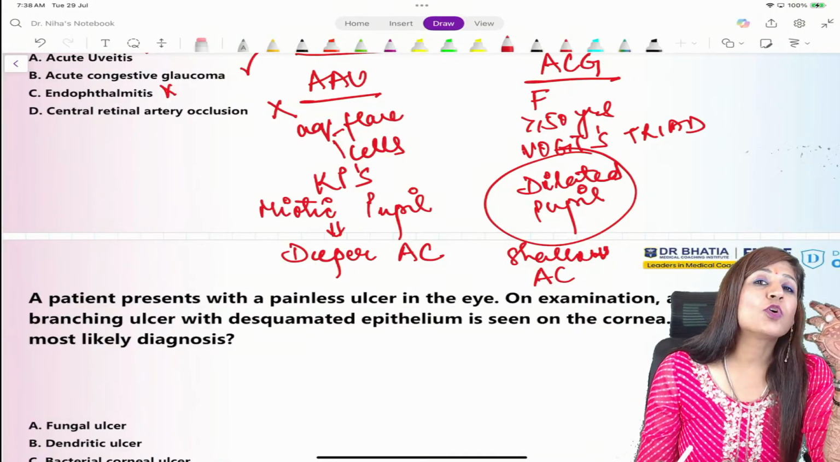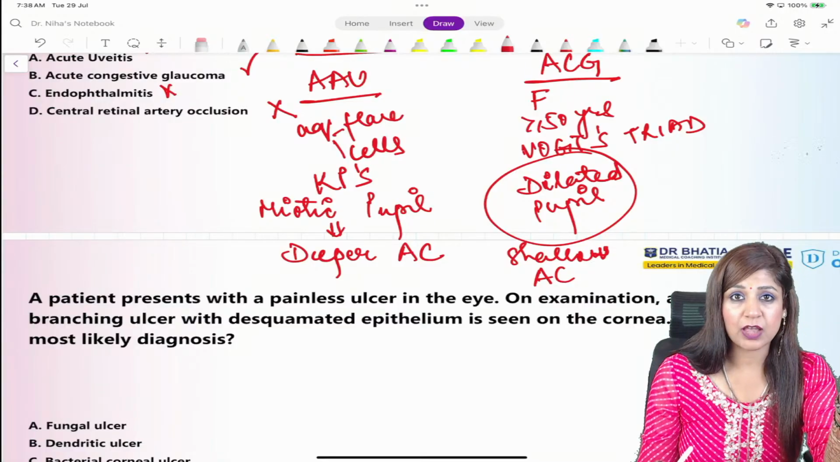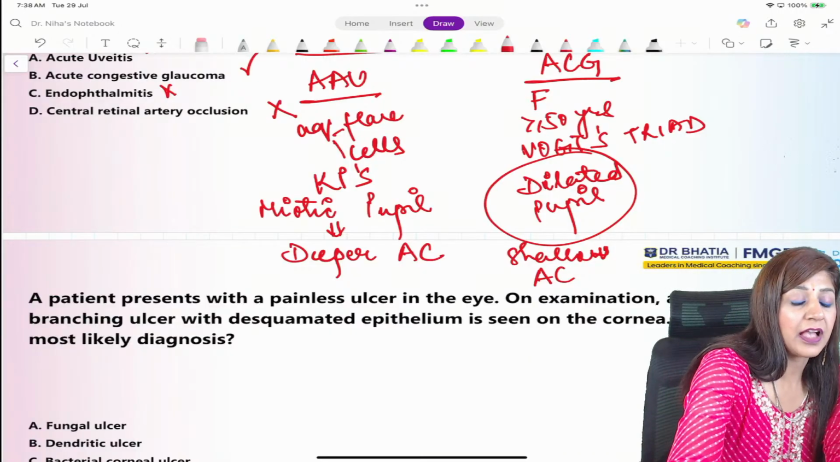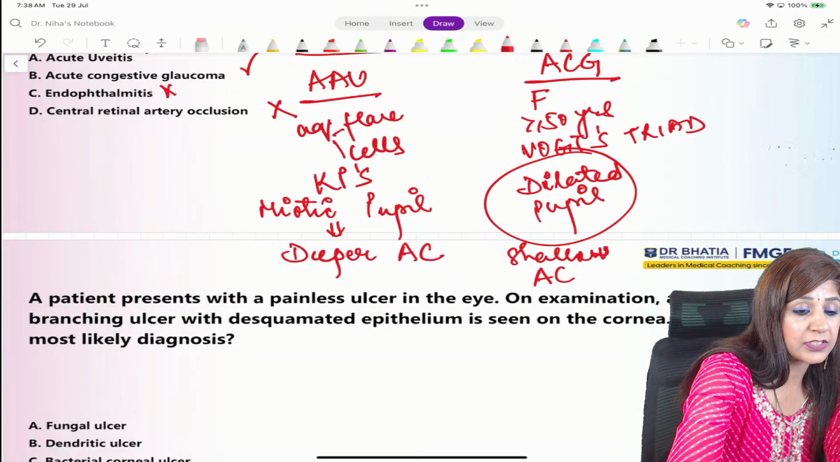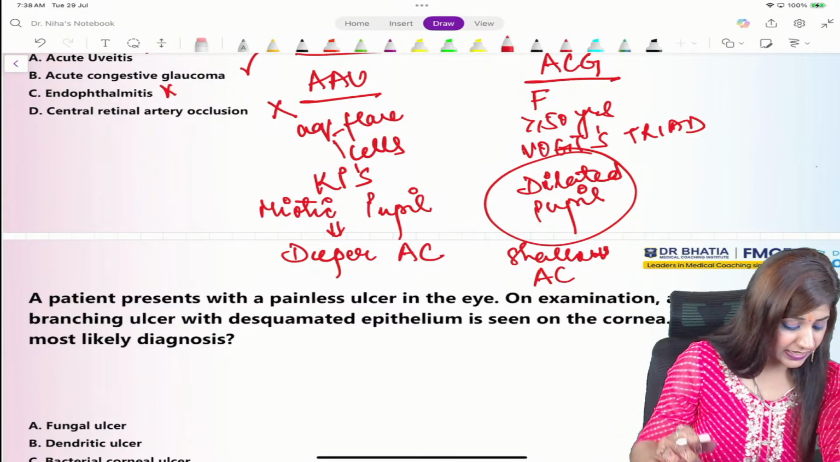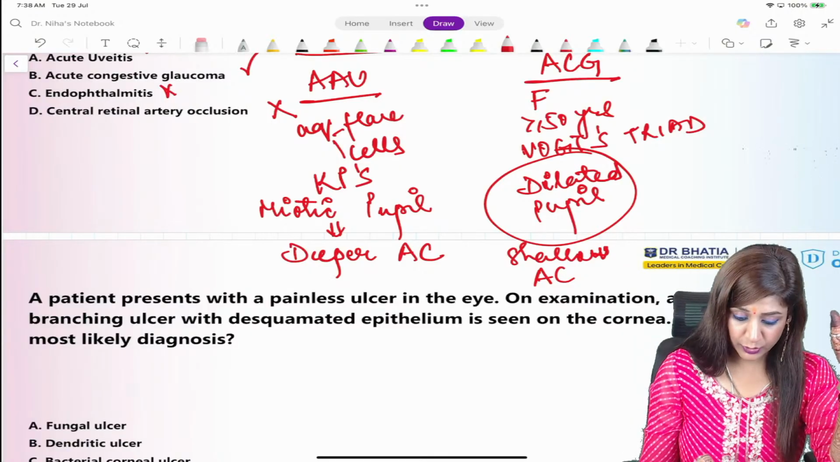So I think there is no point of confusion now. You are already sure that the answer here will not be acute anterior uveitis, rather it is acute congestive glaucoma. Is that clear, guys? Right, good to go.